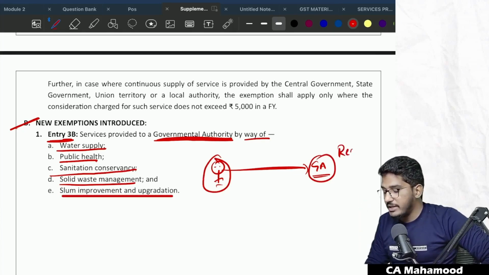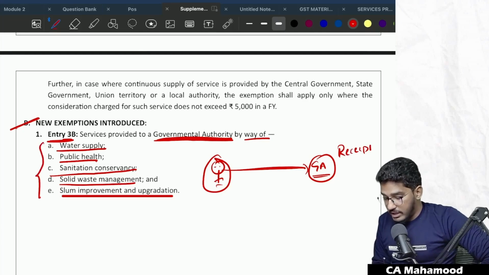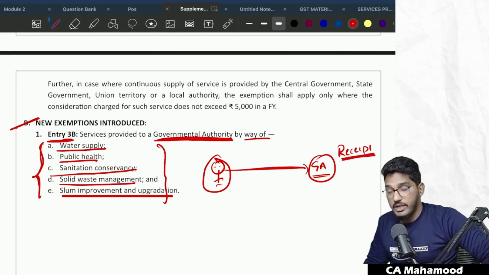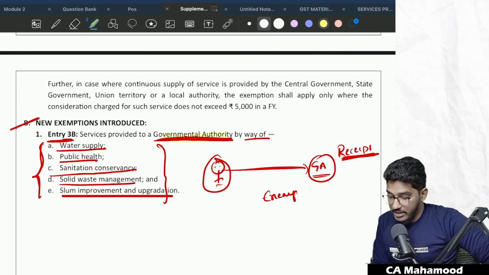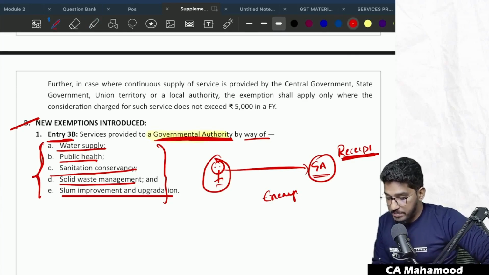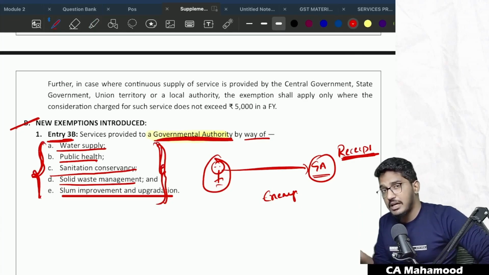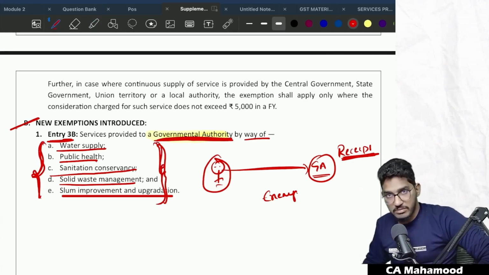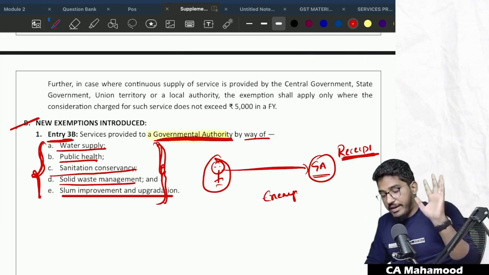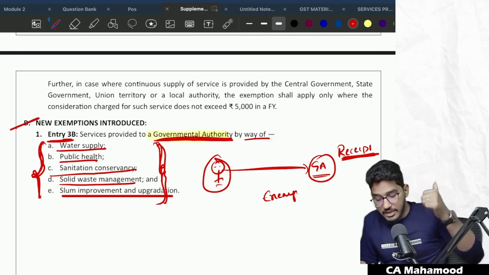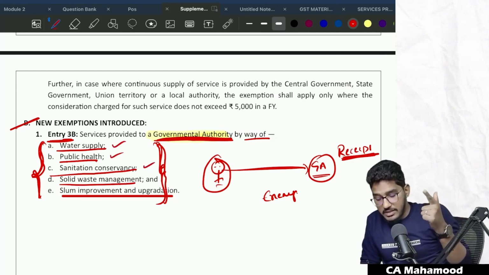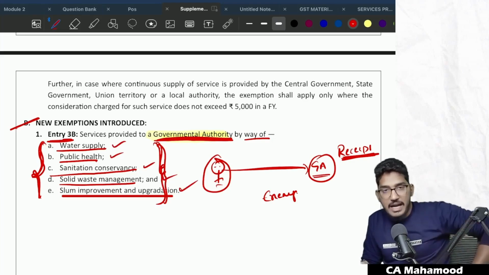See, this is a recipient oriented exemption. Not everyone providing these services will get this exemption. If the recipient is a government authority, then only the exemption will become applicable here. So they have specifically mentioned the services which are provided to a government authority. If someone is providing these services to other than a government authority, then there is no exemption, and those services will become taxable. Clear, everybody? So 5 kinds of services provided to a government authority are exempted: water supply, public health, sanitation conservancy, solid waste management, slum improvement and upgradation.